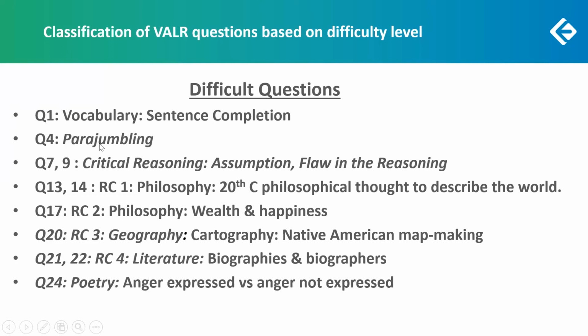One of the parajumbles was difficult, the fourth one, because the options could confuse you there. One vocabulary question, the sentence completion question, was quite tricky because of the options. Two of the CR questions, one of the assumptions, that is question number 9 there, and a flaw in the reasoning. There was one flaw in the reasoning question, which could have been a little challenging. Can't be marked as extremely difficult, but yes, option elimination was not so easy there. And the title question, which one is not a suitable title for the poem, that was difficult again.